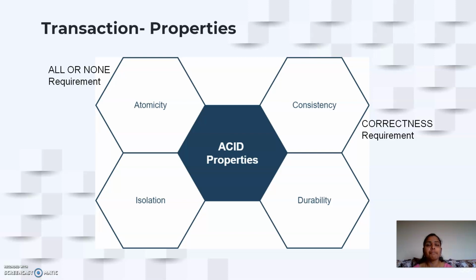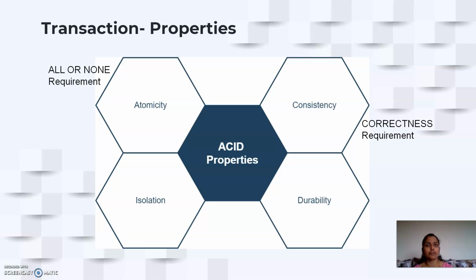Here, if the initial balances of A and B are 100 and 100, and I want to debit an amount of 50 rupees from A and credit it into B, then after the transaction is successful, A should have 50 and B should have 150. Before the transaction, the sum of values in both accounts is 200, 100 and 100. After the transaction is successful, you have 50 and 150, again the sum is 200.